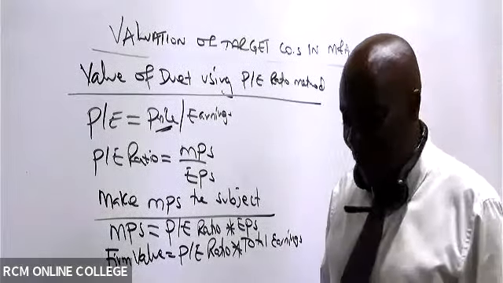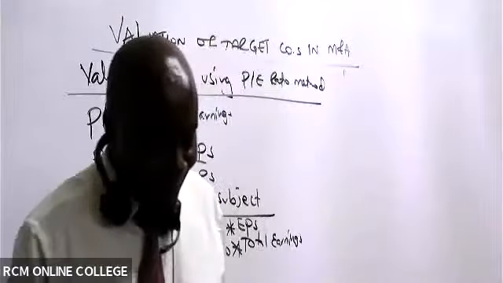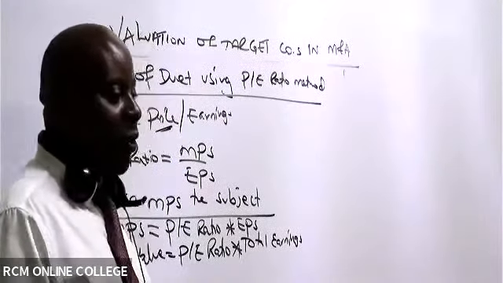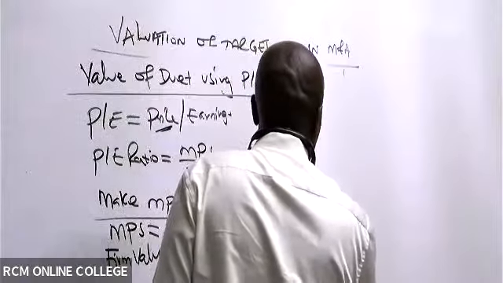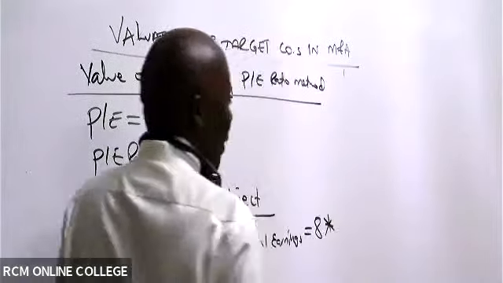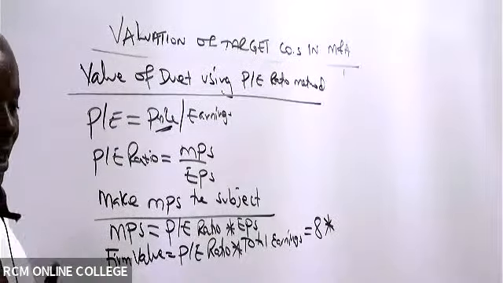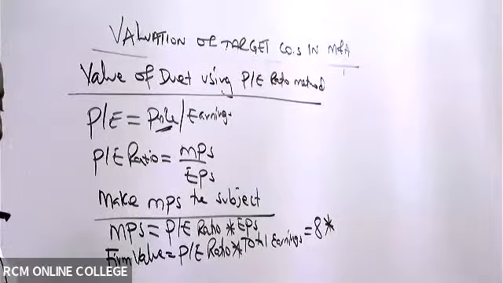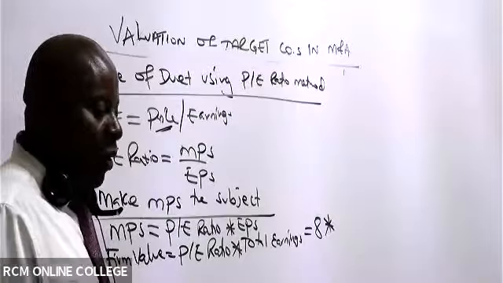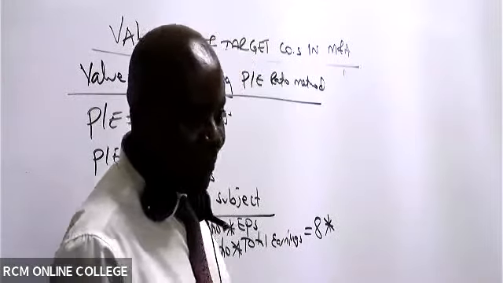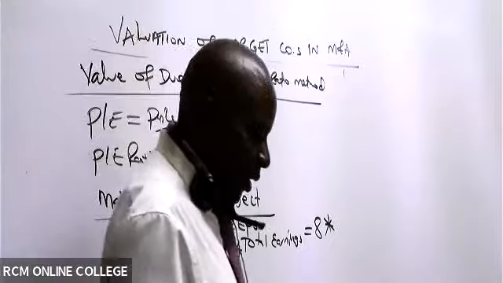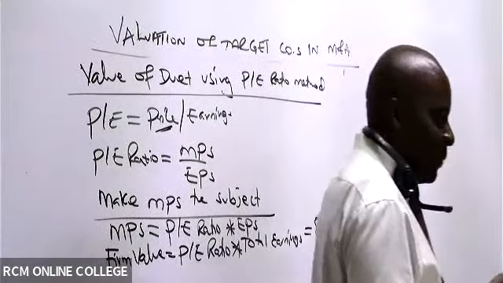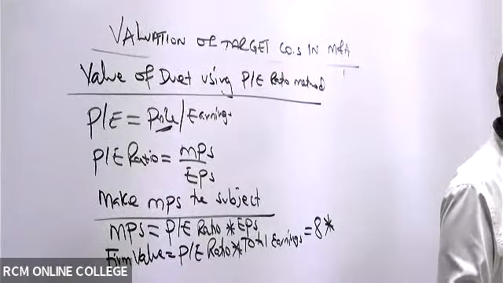Yes, the PE ratio or PE multiple is 8 times. How about the total earnings of Duet? Remember, I'm valuing these using future earnings. So total earnings of Duet, somebody who can talk to me?